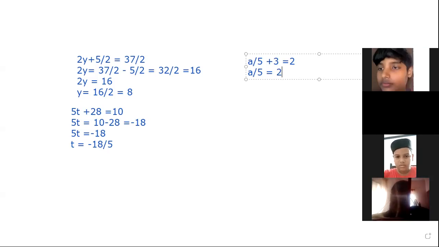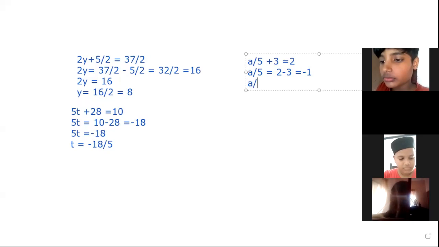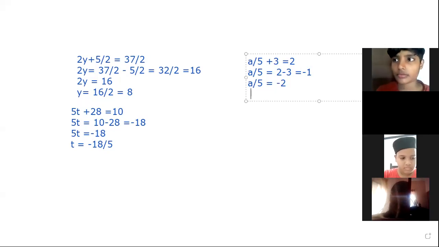We have 2 in RHS, then it becomes 2 minus 3. What is the value of 2 minus 3? Is it 1 or minus 1? It is minus 1. The value of a by 5 becomes minus 1. A by 5 is equal to minus 1. Then what is the value of a?